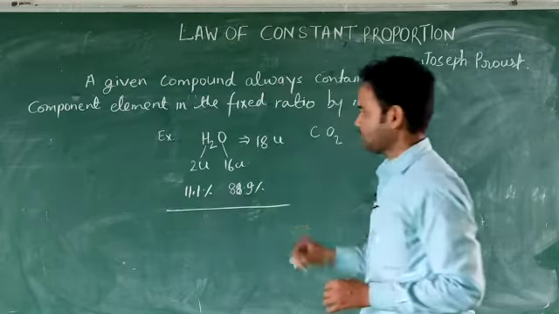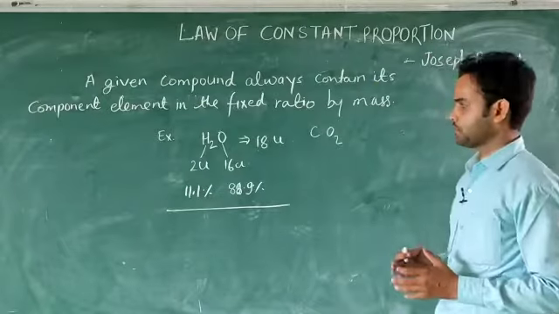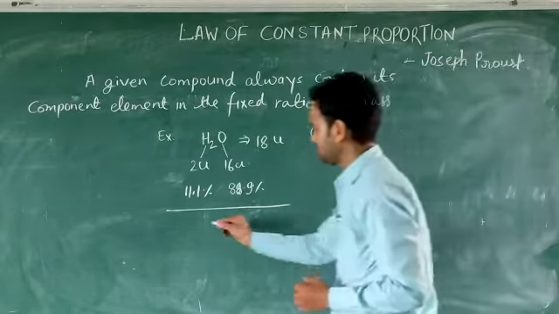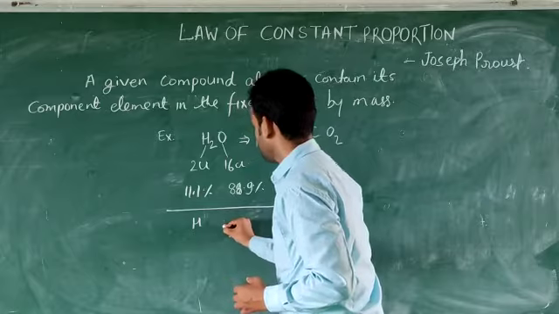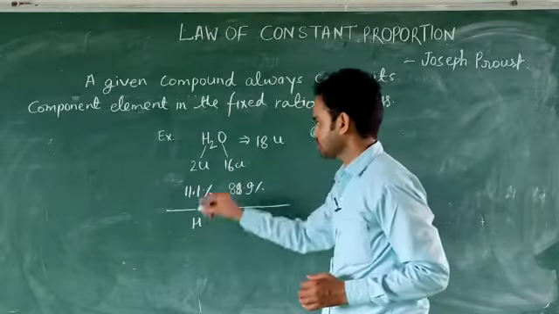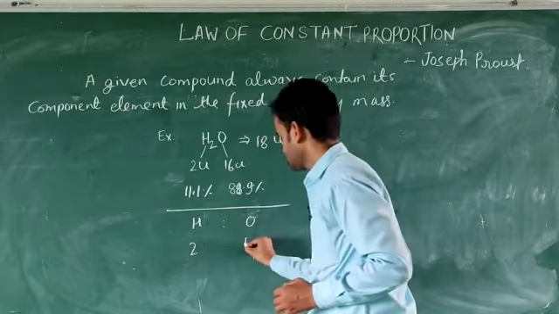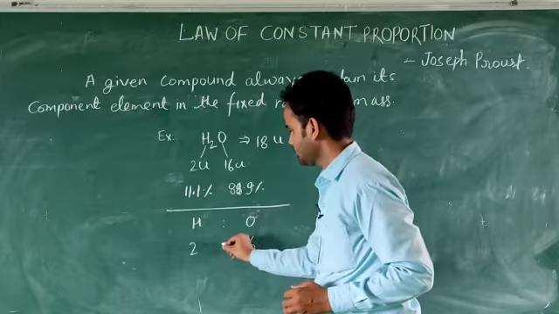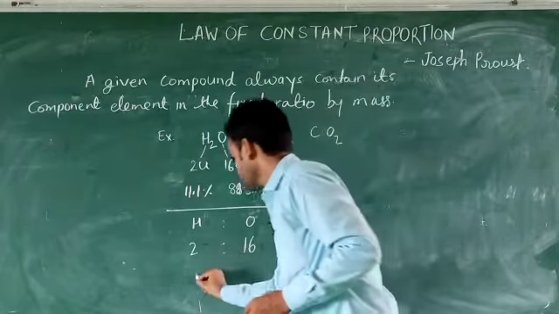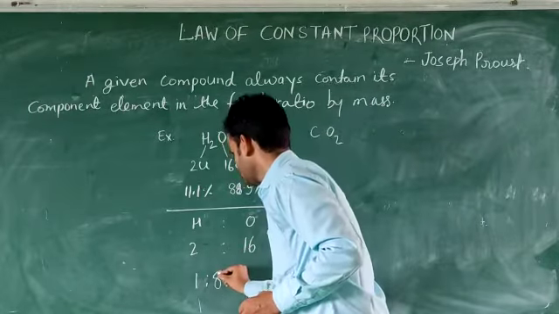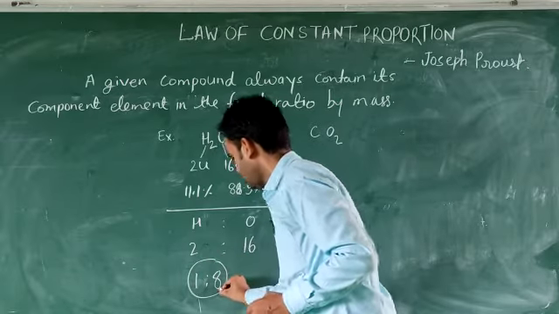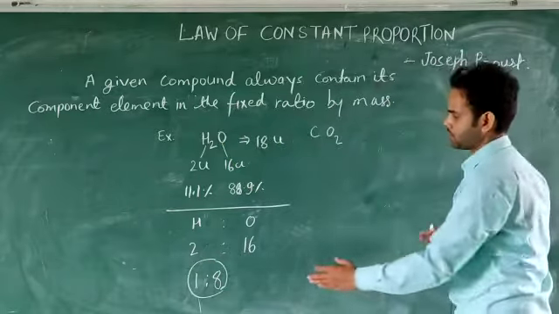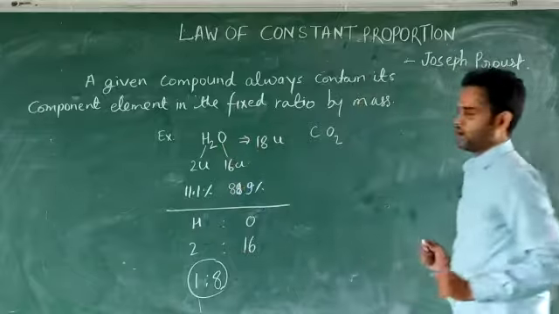And if we talk about the ratio between the masses of hydrogen and oxygen, we can see hydrogen 2 and oxygen 16. You can simplify it as 1:8. So this is the ratio of the masses of hydrogen and oxygen in water.